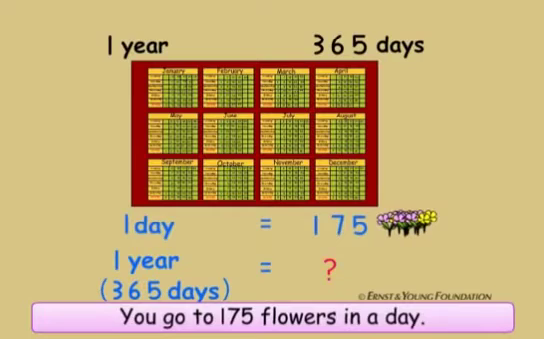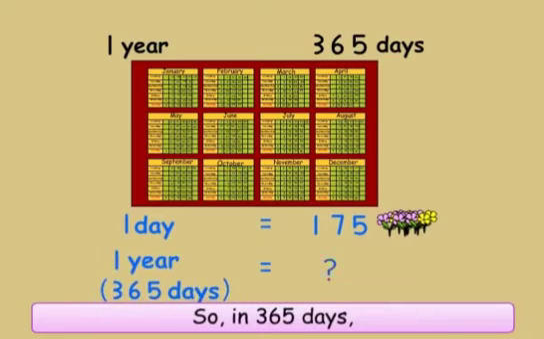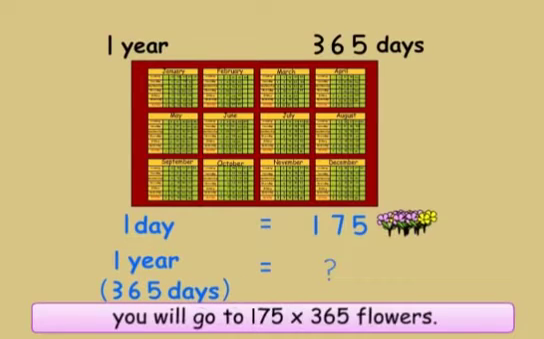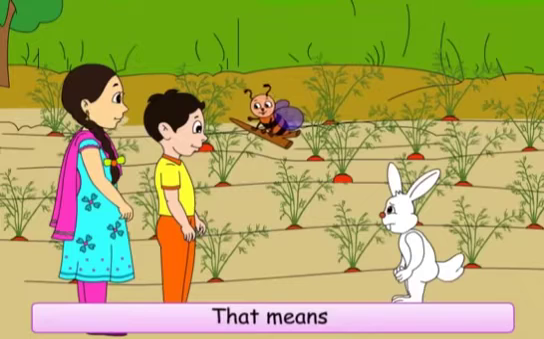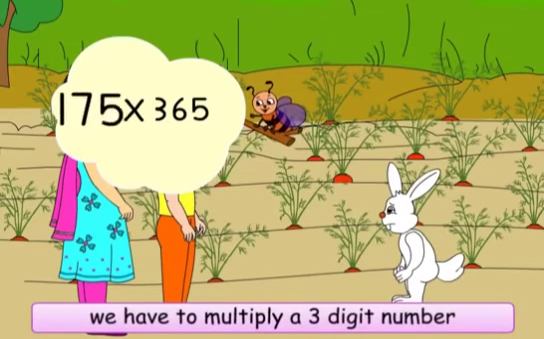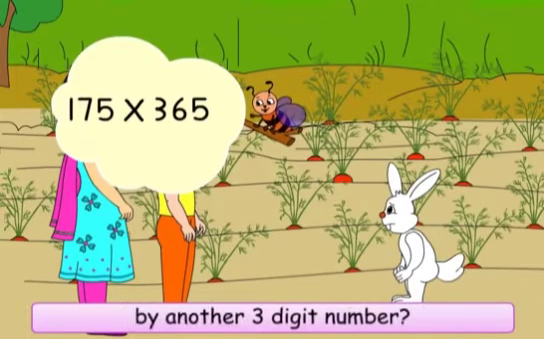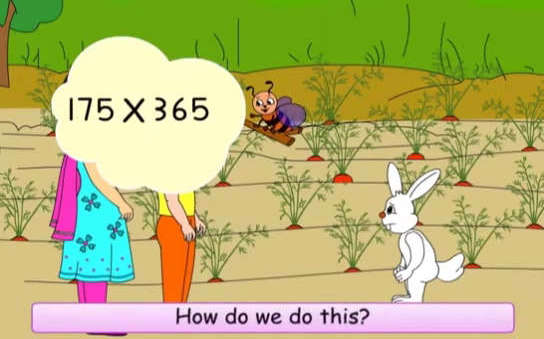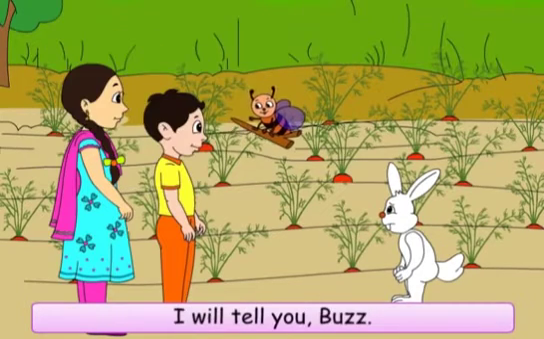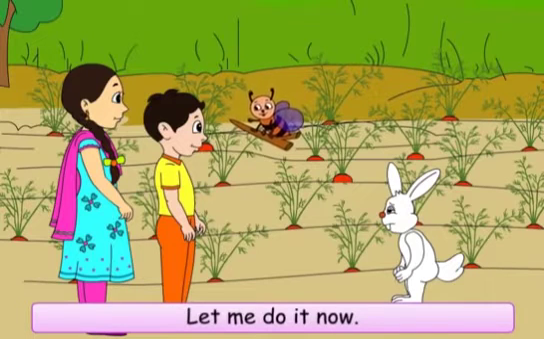You go to 175 flowers in a day. So in 365 days, you will go to 175 into 365 flowers. That means we have to multiply a 3-digit number by another 3-digit number. How do we do this? I will tell you, Buzz. Let me do it now.